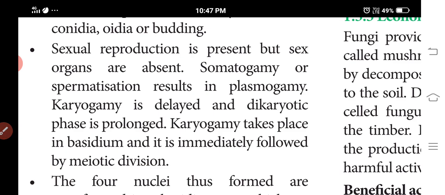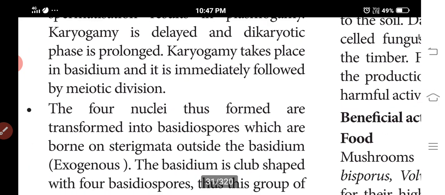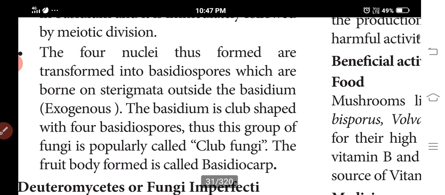Plasmogamy means two protoplasts fuse. Karyogamy is delayed and the dikaryotic phase is prolonged, immediately followed by meiotic divisions. The four nuclei thus formed are transferred into basidiospores, which form on the outside of the basidium. The basidium is club shaped with four basidiospores, which is why they are called club fungi. The fruit body formed is called the basidiocarp.